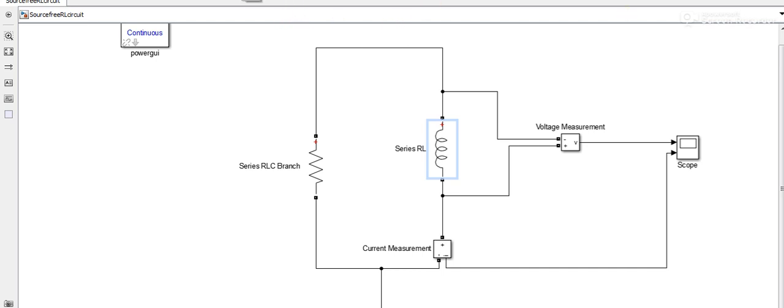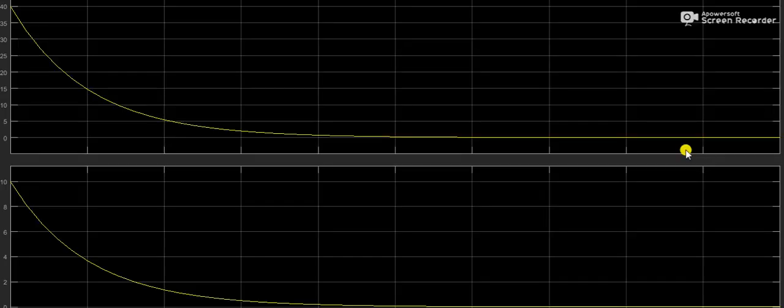So I just run this MATLAB once again. Whatever energy is stored in the inductor will dissipate through the resistance. The simulation has been done. Now we will see from the scope. What the scope is saying is that this is the initial current 10 and it is now decaying. You can see the initial voltage is 40, and this is decaying.